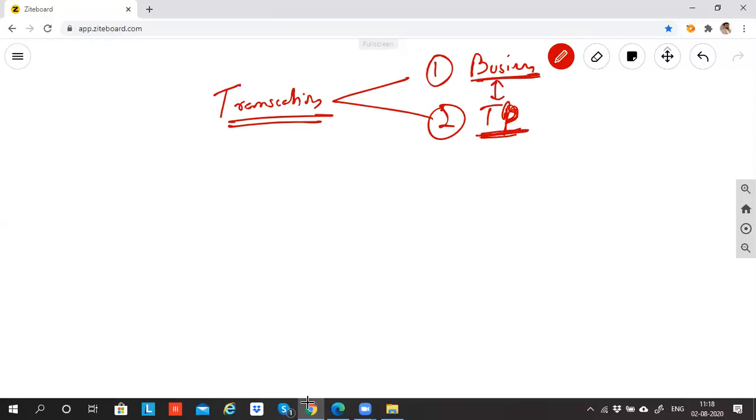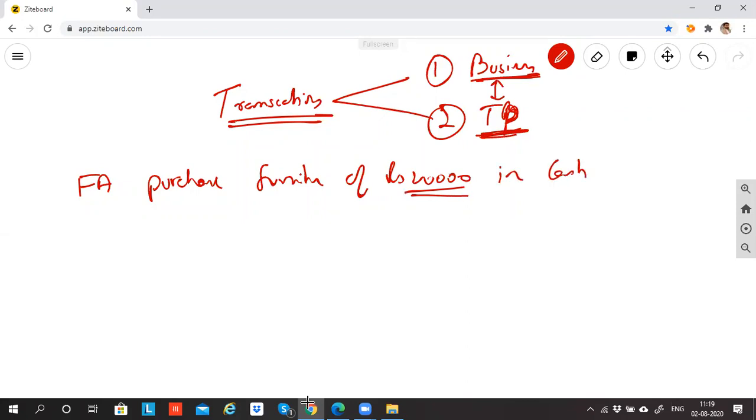Let's take an example. Fortune Academy purchased furniture of rupees 20,000 in cash from Furniture World. Can I say this is a transaction?